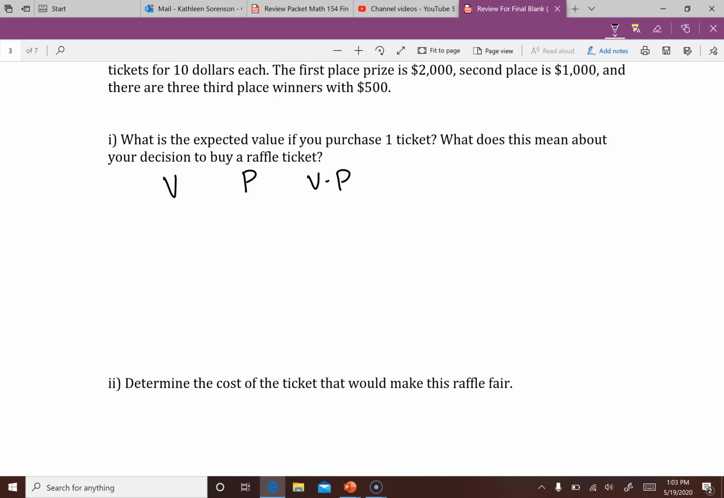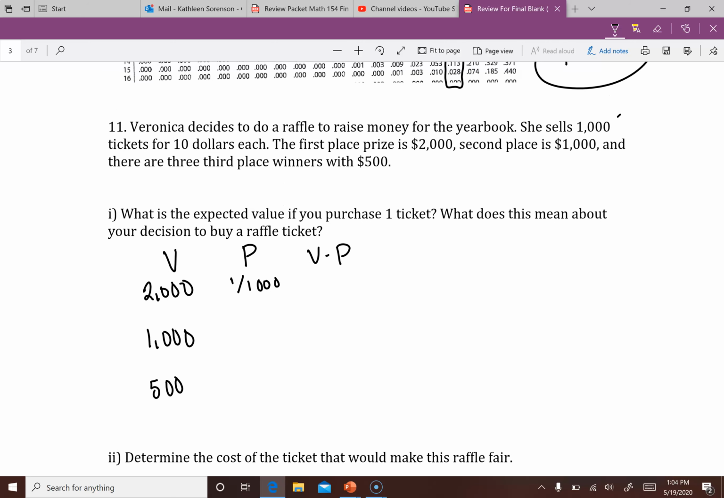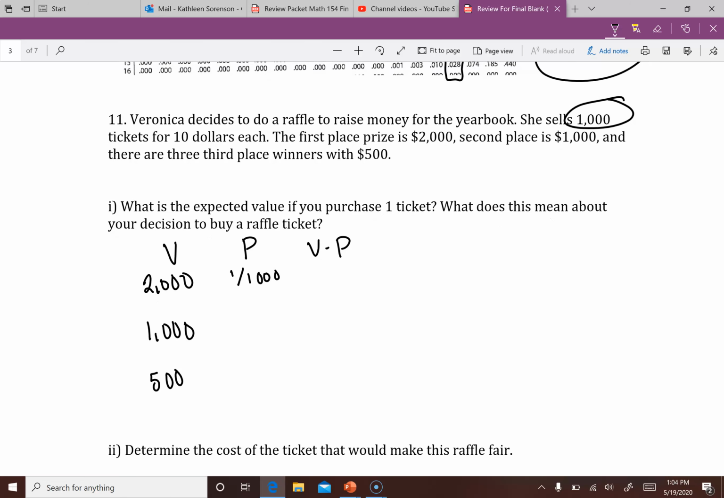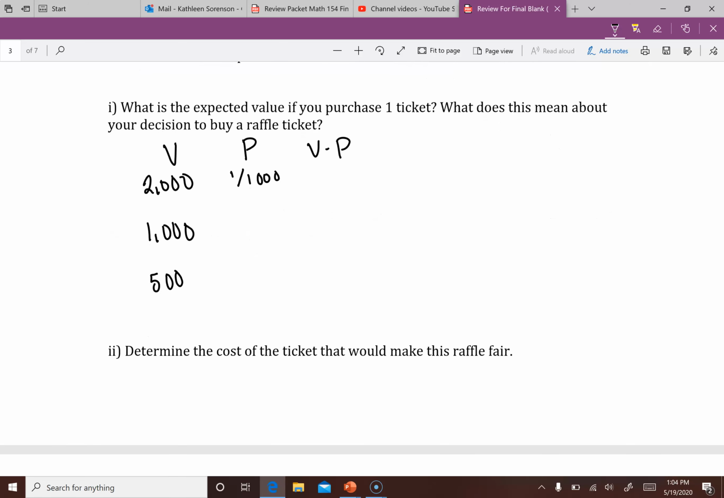So what's the value of winning first place? Well, that's $2,000. What's the value of winning second place? That's $1,000. And the value of winning third place is $500. Since there's only one winner for first place, the probability of winning is 1 in 1,000. And I got that 1,000 because she sells 1,000 tickets. Again, there's only one second place winner, so it's going to be 1 out of 1,000 that someone's going to win that.